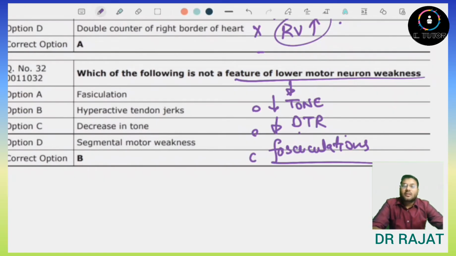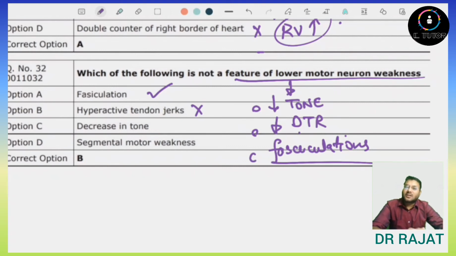So let's talk about the options. First is fasciculation. So it is a feature of lower motor neuron weakness. Hyperactive tendon jerks. So this is not true because deep tendon reflexes or tendon jerks are generally hypoactive or decreased. So this is a false statement, false option.